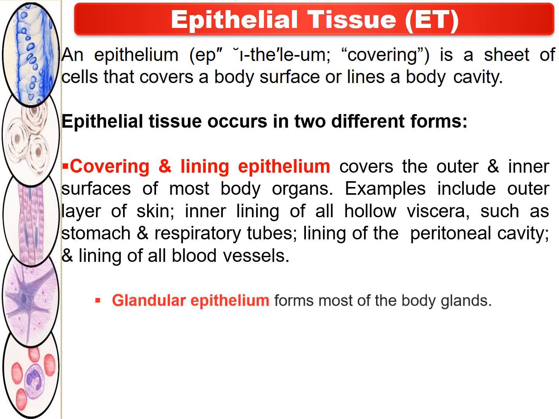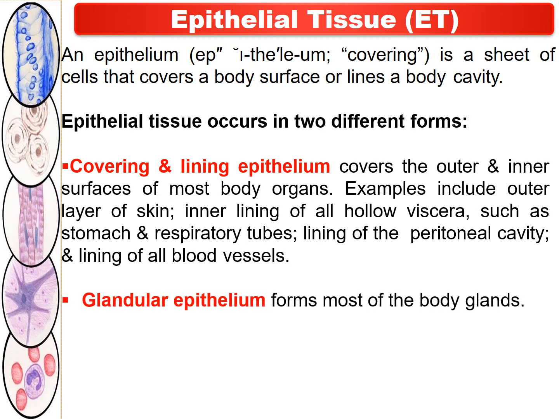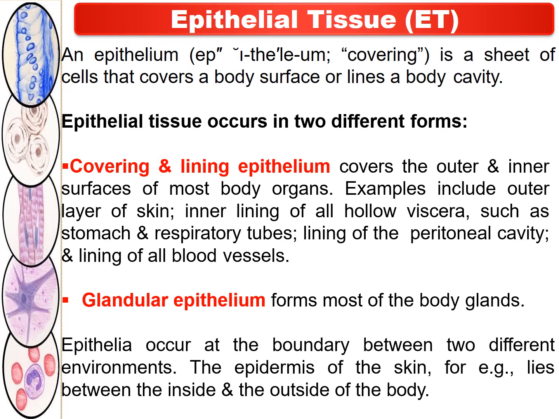Then the second form is the glandular epithelium. It forms most of the body glands. This epithelia occurs at the boundary between two different environments, for example the epidermis of the skin, which lies between the inside and the outside of the body.